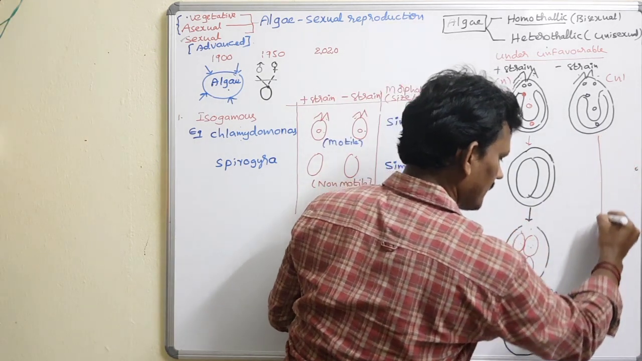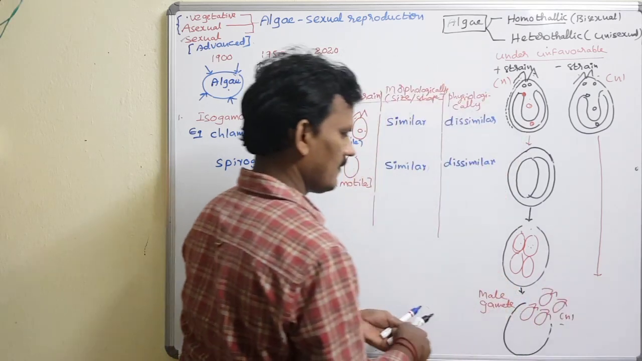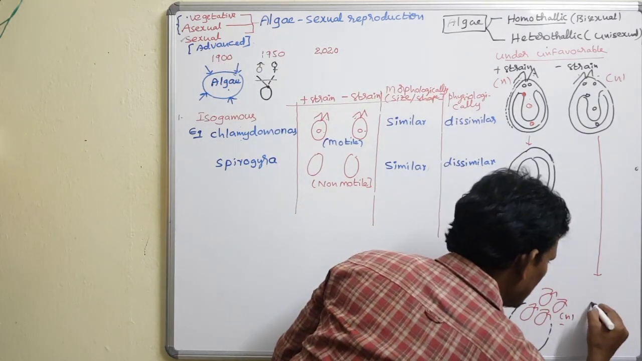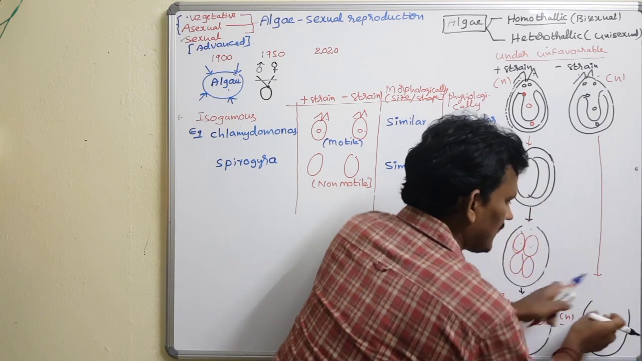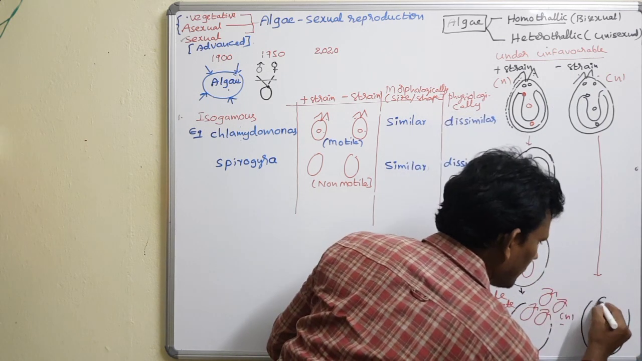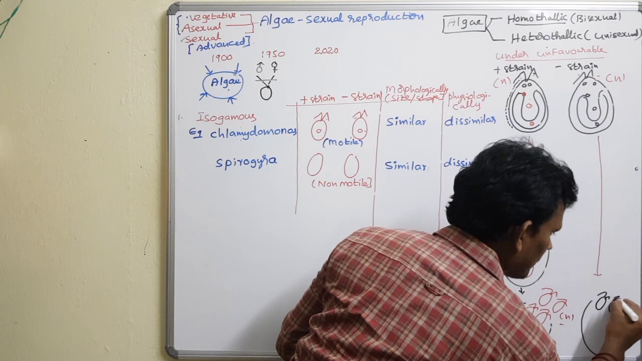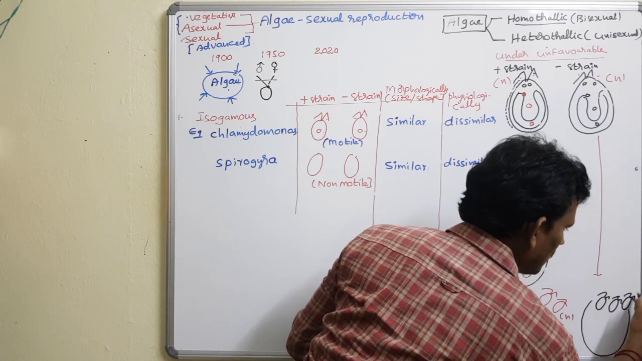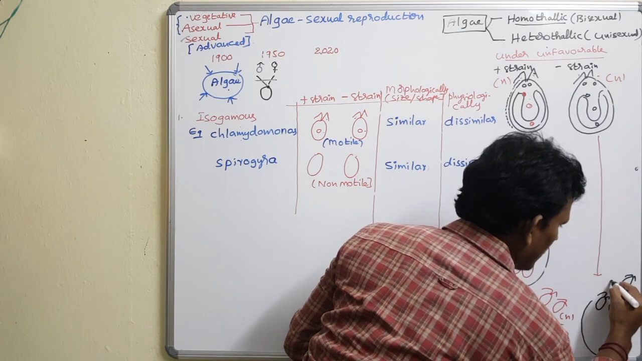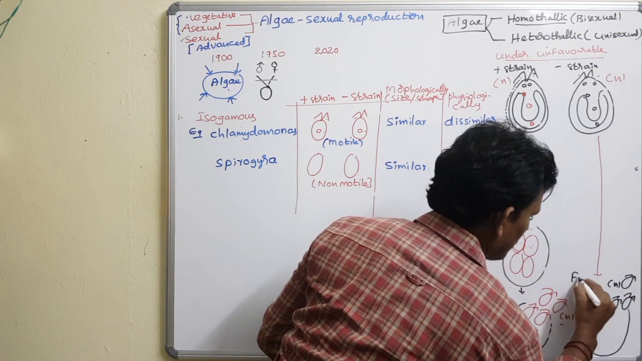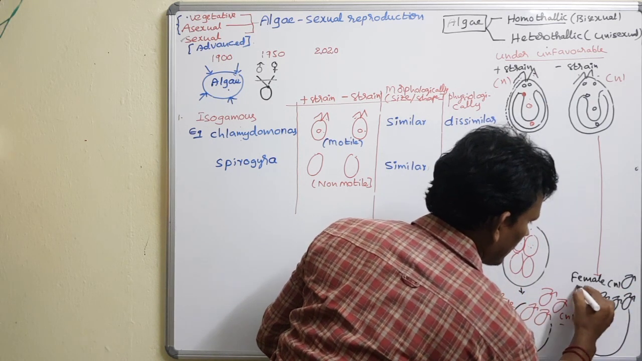The same thing applies to female gametes also. In the female gametes of Chlamydomonas, whenever these are coming out, the cell wall breaks and these are female gametes. The female gametes are also in haploid condition, n condition. So you write female gametes.